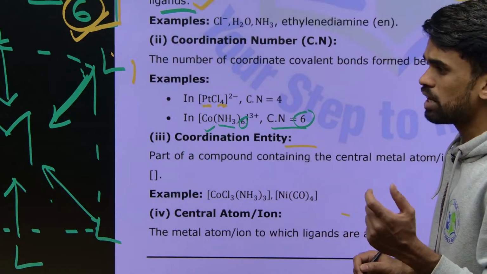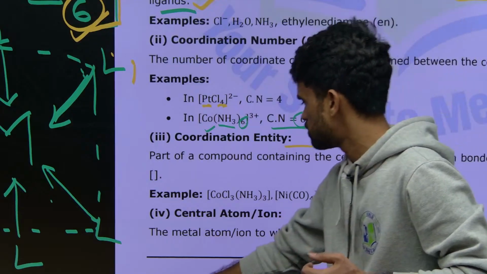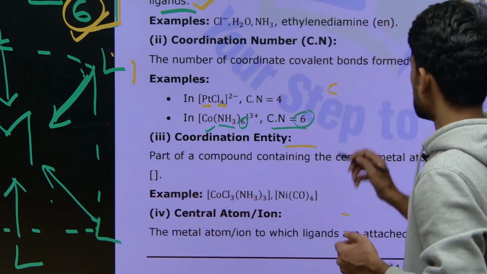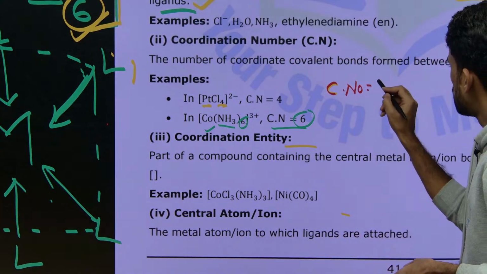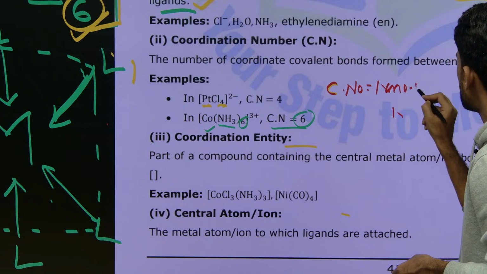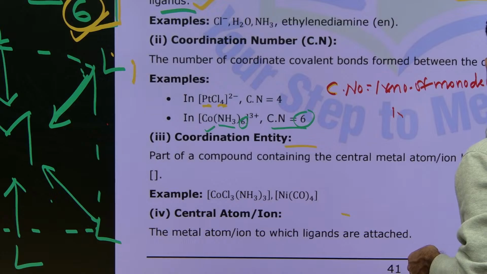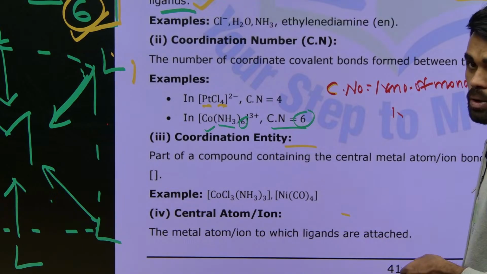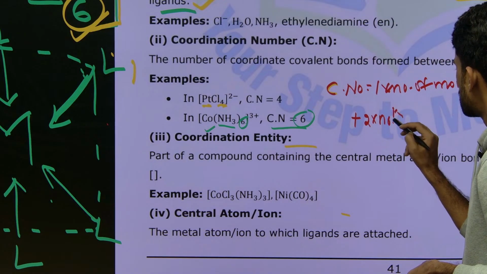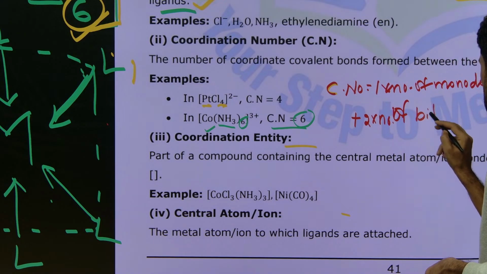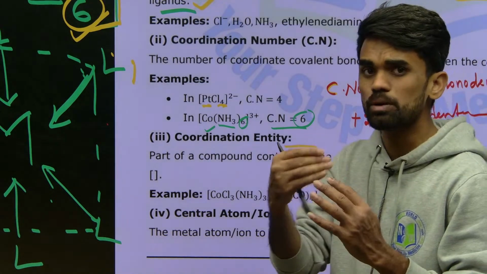Now if you want one simple formula for finding coordination number, just use this formula. Coordination number equals 1 into number of monodentate ligands, okay, plus 2 into number of bidentate ligands, like that you can write. If it is a tridentate, 3 into number of tridentate ligands.